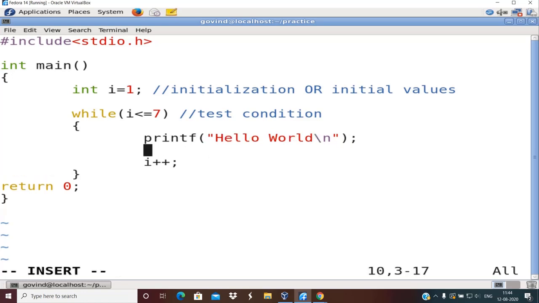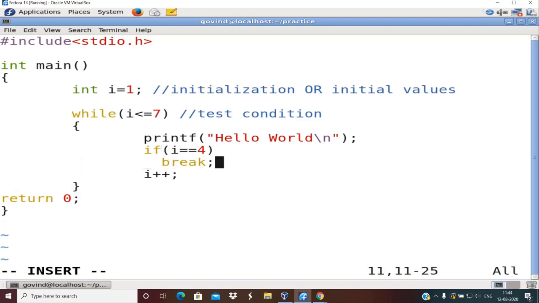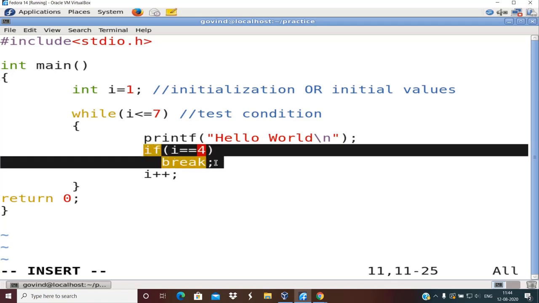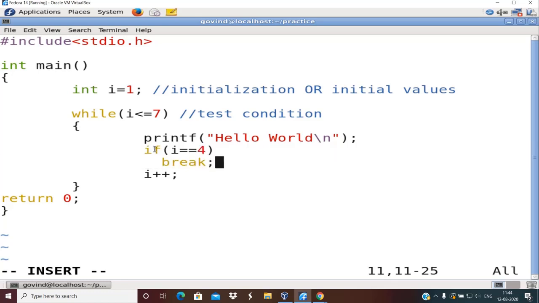Say I want to come out of this loop when the value of I becomes 4. When the value of I becomes 4, I want to straight away come out of the loop. For this I use break. This is called a conditional jump. Why is it called a conditional jump? Because on specifying some condition I am coming out of the loop. There are conditional jumps and unconditional jumps; an unconditional jump is actually a goto.